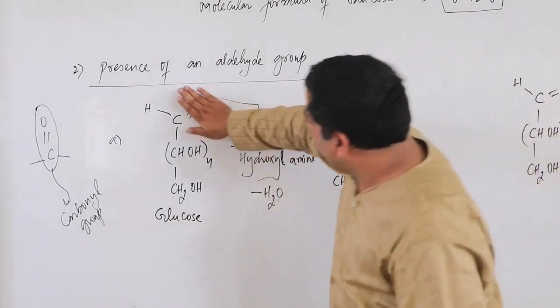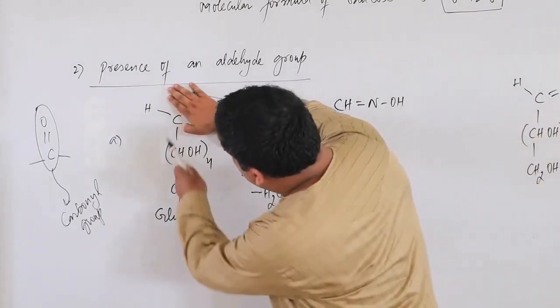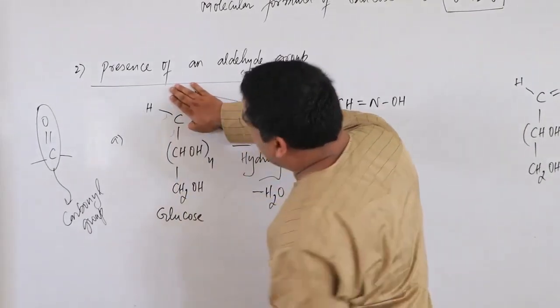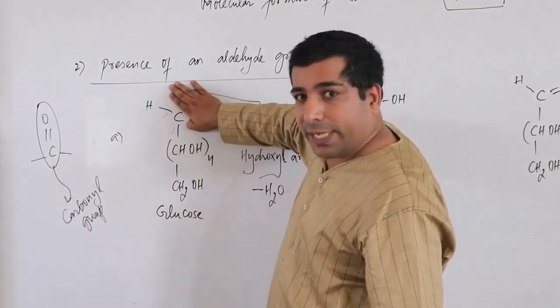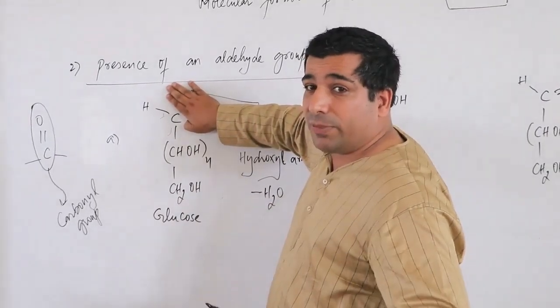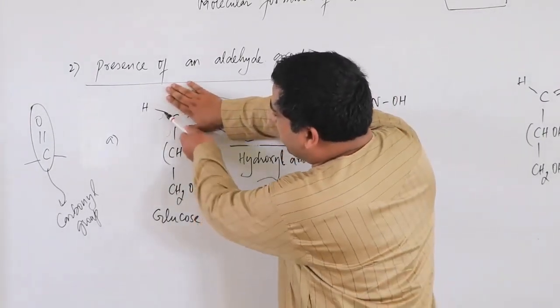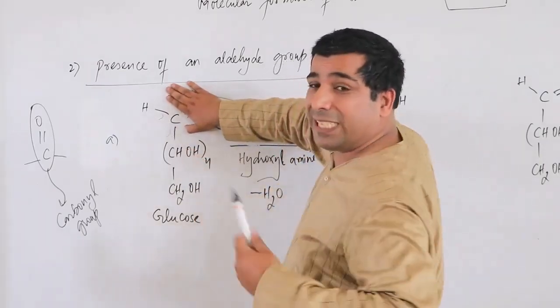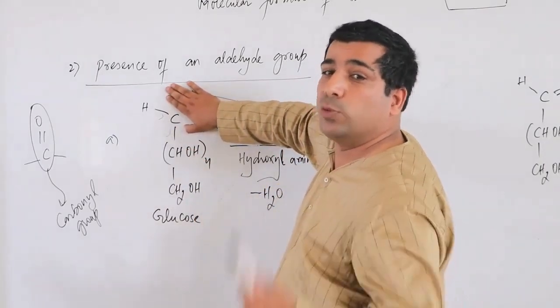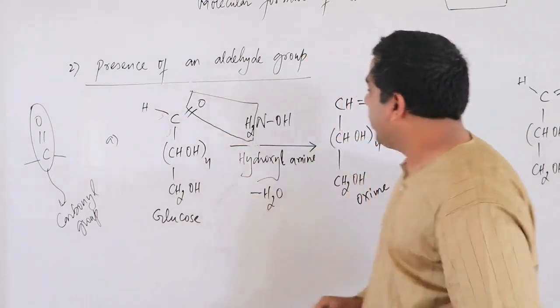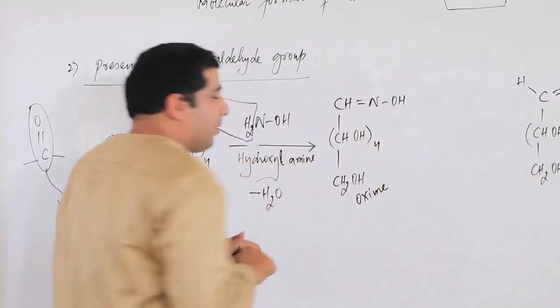Now after removing this oxygen, you can see carbon has how many bonds now? Only 2 bonds. So carbon can make 2 more bonds, because the valency of carbon is 4. Now look here, nitrogen can make 3 bonds.